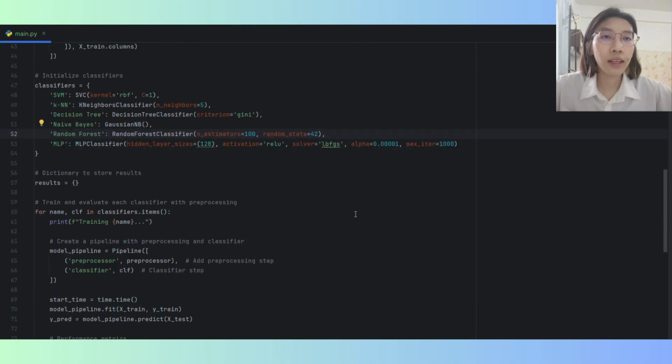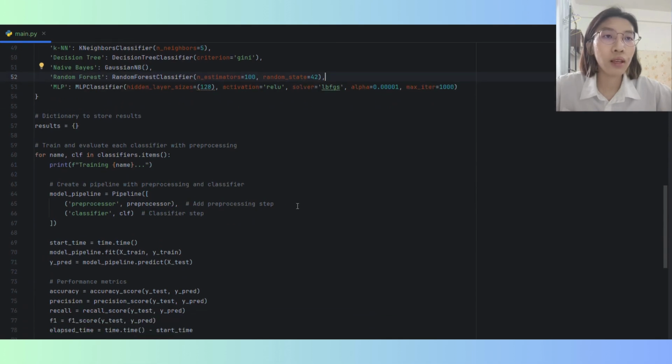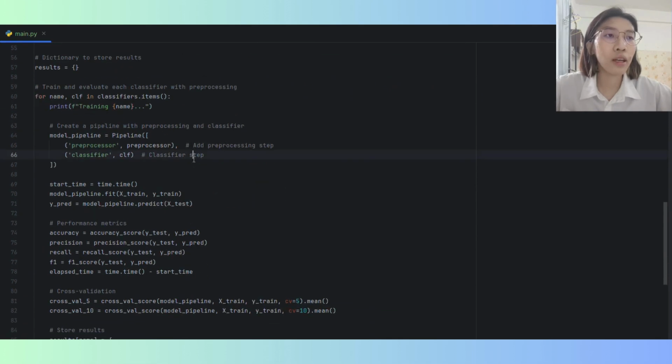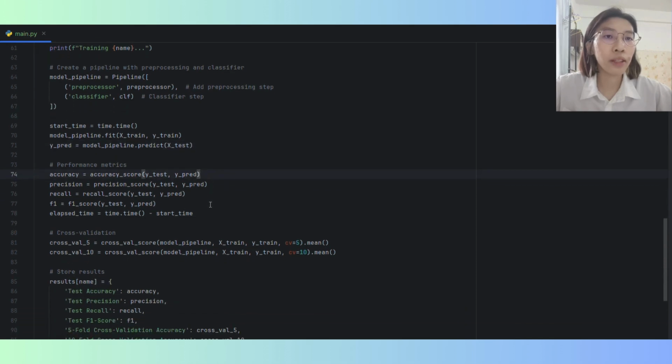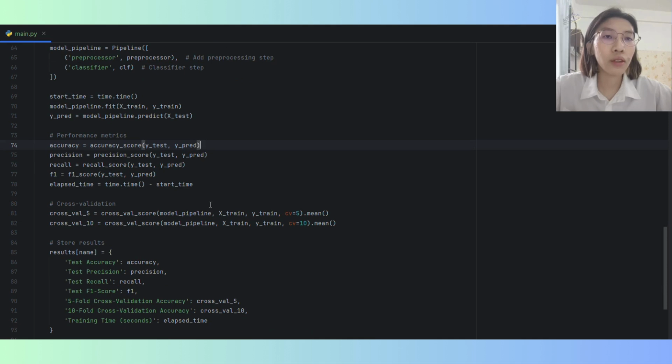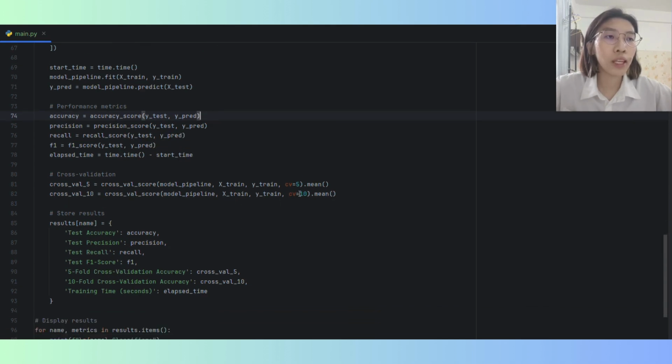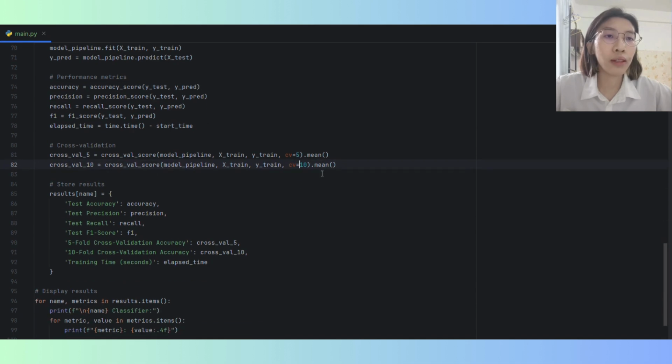For each classifier, a pipeline is created which first applies preprocessing and then trains the classifier. The model is trained on the training data X train and Y train. Prediction: the trained model is then used to predict the test data, which is the X test. The model is evaluated using common classification metrics: accuracy, precision, recall, and F1 score. The model is also evaluated using 5-fold and 10-fold cross validation to assess its performance more reliably.